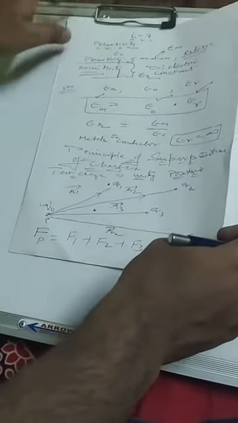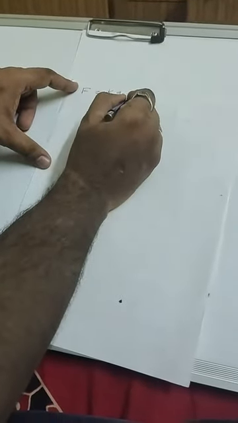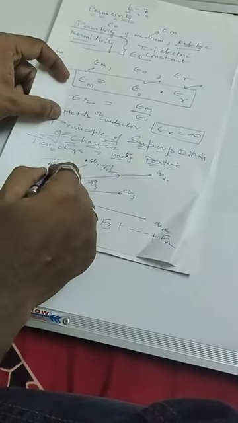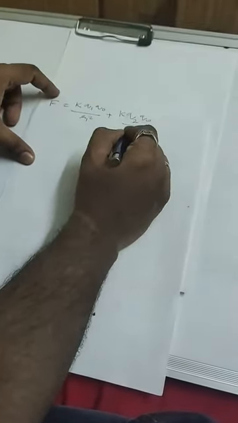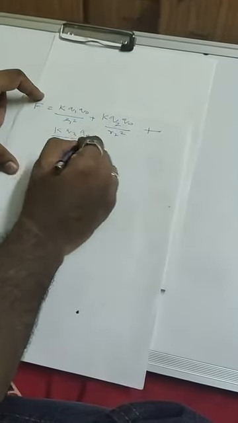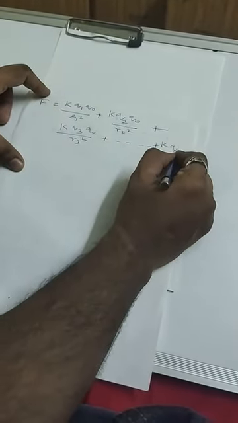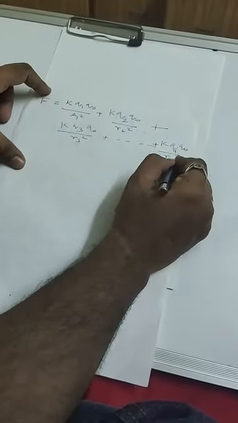So how can I write this? If you want to find the force F1 by applying Coulomb's law here, what will be the total force? F1 will be K times Q1 times Q0 divided by R1 square, plus K times Q2 times Q0 upon R2 square, plus K times Q3 times Q0 by R3 square, plus dash dash dash, plus K times Qn times Q0 by Rn square.